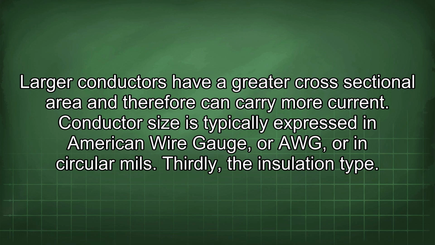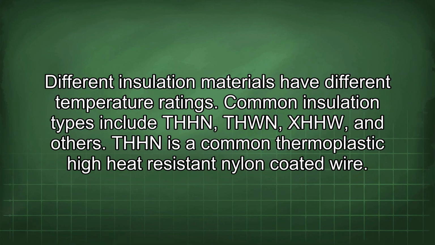Conductor size is typically expressed in American wire gauge, or AWG, or in circular mils. Thirdly, the insulation type. Different insulation materials have different temperature ratings. Common insulation types include THHN, THWN, XHHW, and others. THHN is a common thermoplastic high heat-resistant nylon-coated wire.